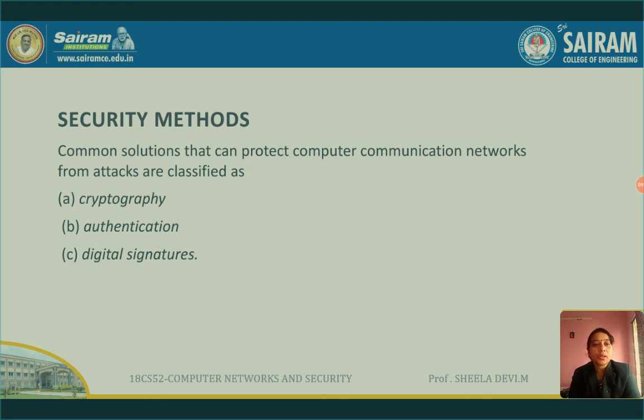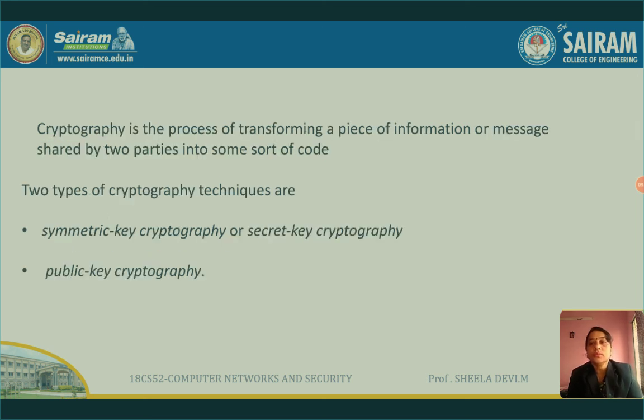The data sent by me should be the same data received by the receiver without any modification. How we can ensure this is with the help of the digital signature. So these are the three methods with which we can secure the data through the network. First one is cryptography. It is the process of transforming a piece of information or message shared by two parties into some sort of code, as I said. There are two types of cryptography.